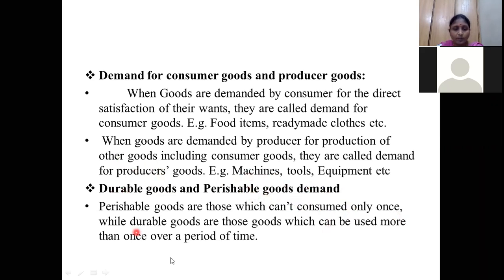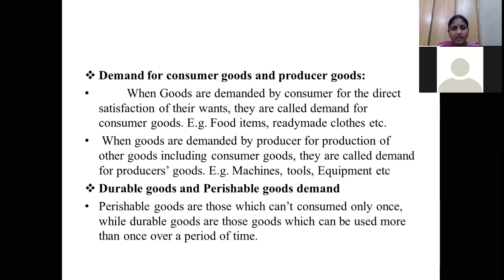Durable goods. Durable goods means these are the goods which can be used more than once for a period of time. So if I buy a bike, I can use it for 10 years or 12 years or 5 years or 7 years. With a single use, I am not throwing my bike. A small example, a pen. With a single use, I am not throwing my pen. It will last for 10 days or 1 week, based on your use.